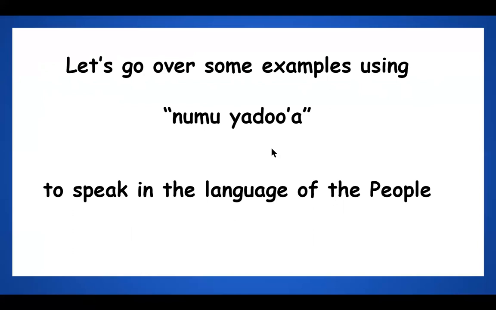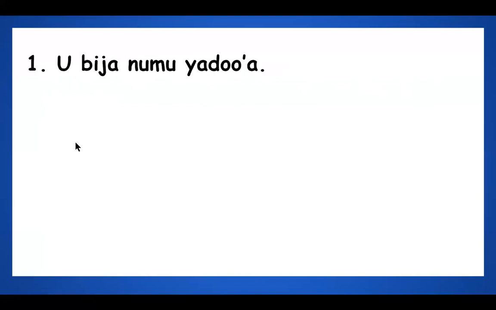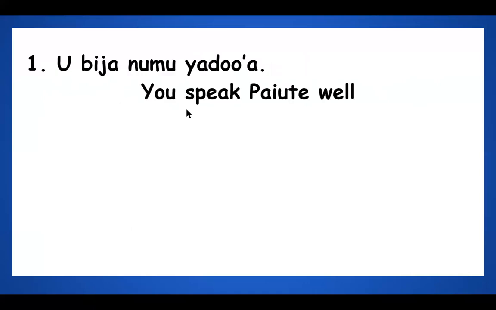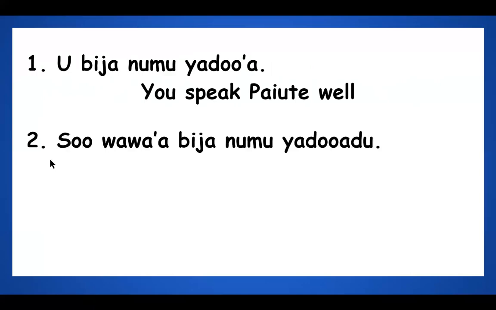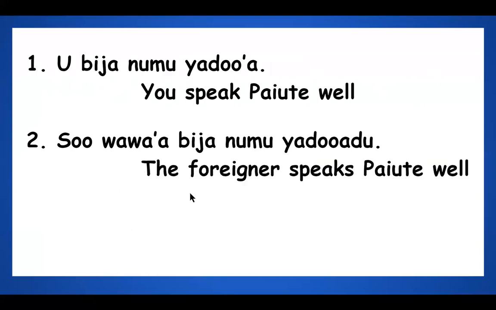So let's go over some examples using the term Numu Yaru'a, which means to speak in the language of the people. Number one, Ubishan Numu Yaru'a means you speak Paiute well. Two, Suwawa Bijan Numu Yaruade. The foreigner speaks Paiute well.